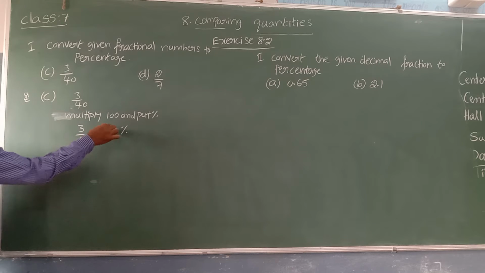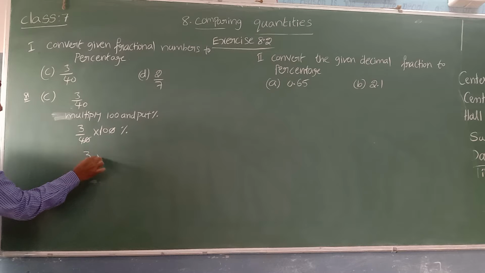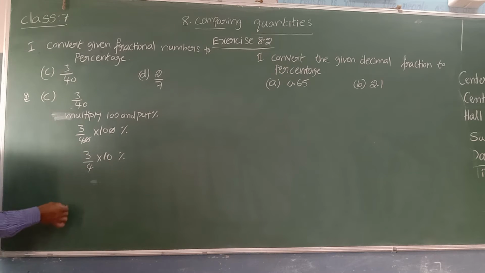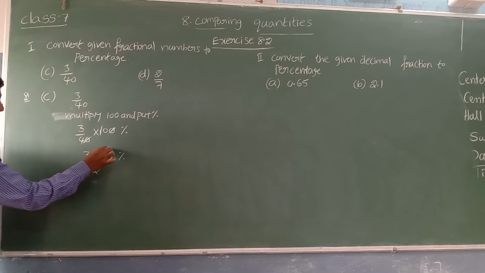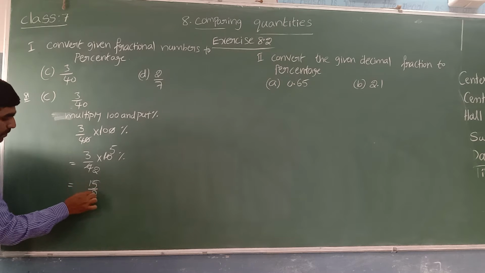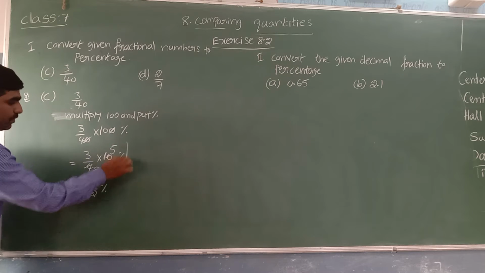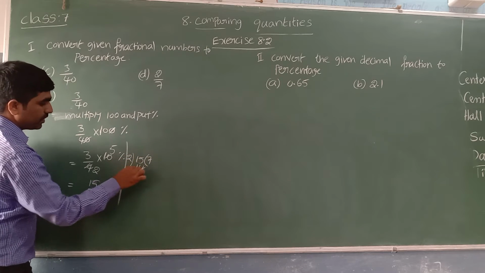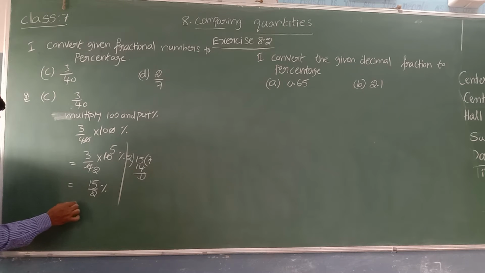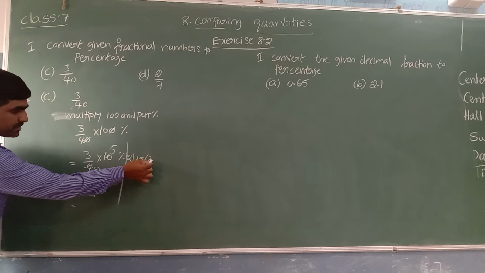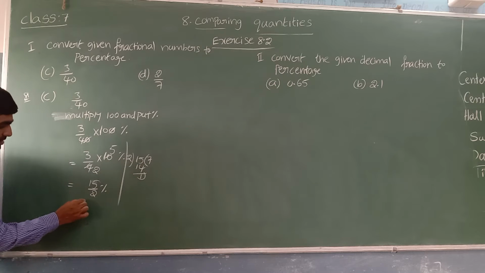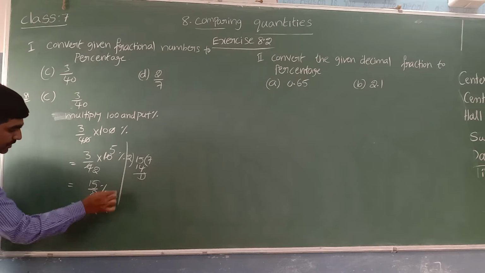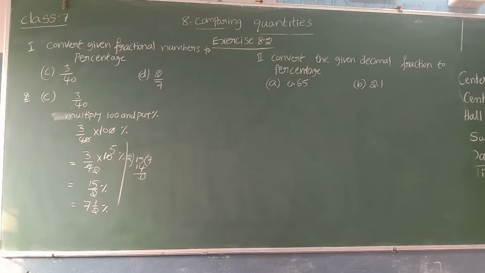Here see, the 1 0 cancel. 3 by 4 into 10 percentage symbol. For both, what is the highest common factor? 2 table: 2 2s are 4, 2 5s are 10. 3 into 5, 15. 15 by 2 percentage. It means 2 table, 2 7s are 14, 1 left. How can we express it better? If it is improper, try to express in terms of mixed fraction. 7 1 by 2 percentage. We can write 7 1 by 2 percentage.